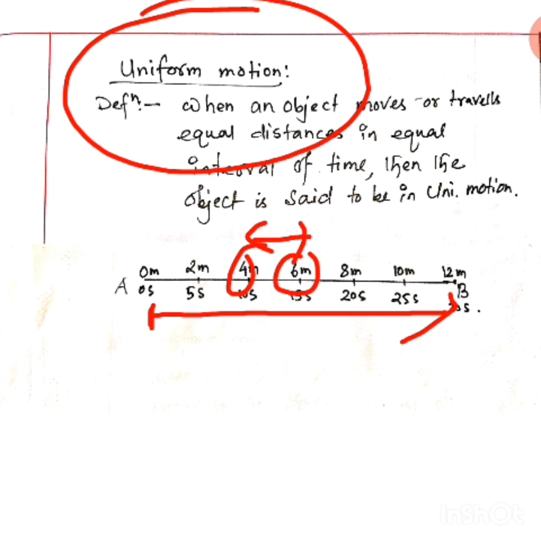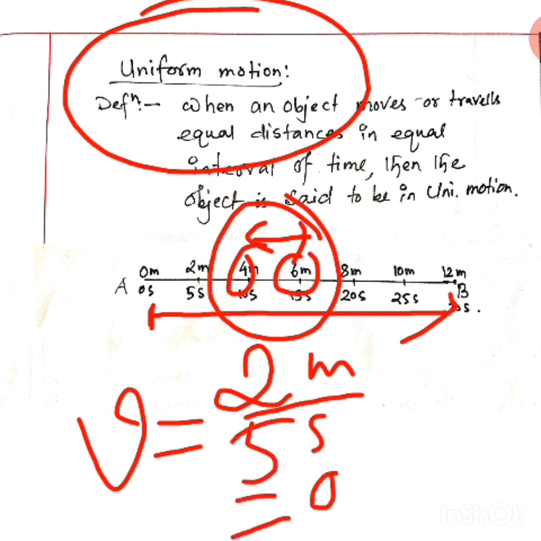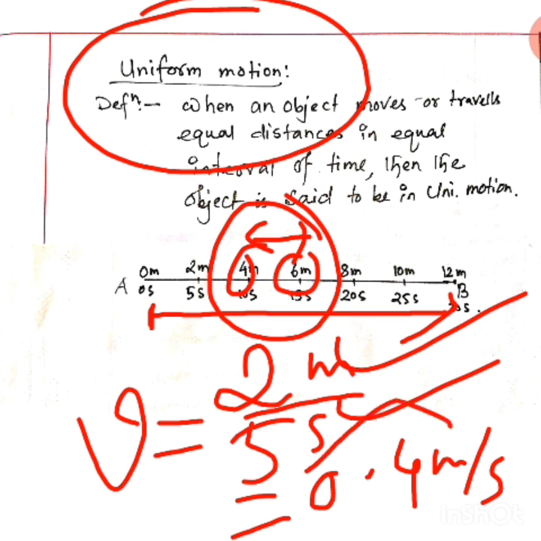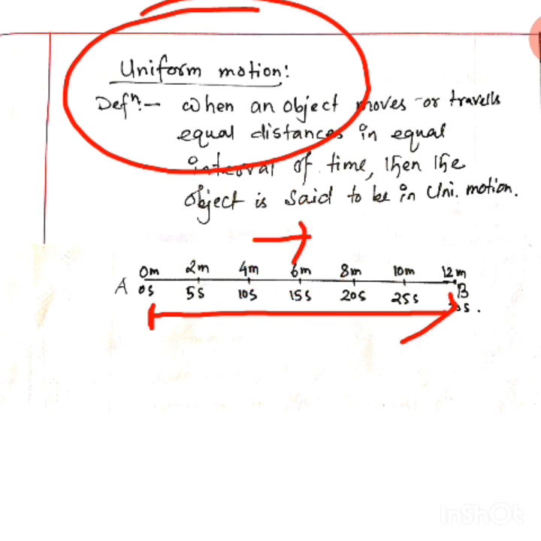So what is the distance in this interval of time? Forget about others. In this interval of time, the distance is what? I'm sorry, the speed is what? Distance is 2 meters divided by 5 second. Is not it 0.4? Yes, meter per second. Meter will be on top, second at the bottom. Numerator meter, denominator second. So how much are you getting? 0.4 meter per second. If you take any other interval, you can take an interval of 10 second. This is an interval of 10 second, and in this 10 second, how much distance is traveled?